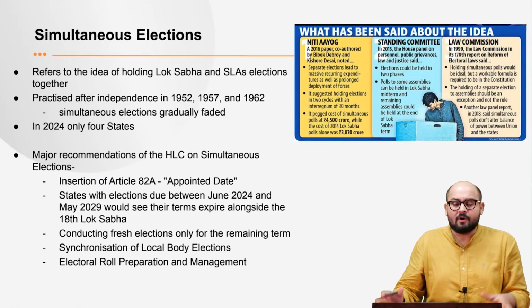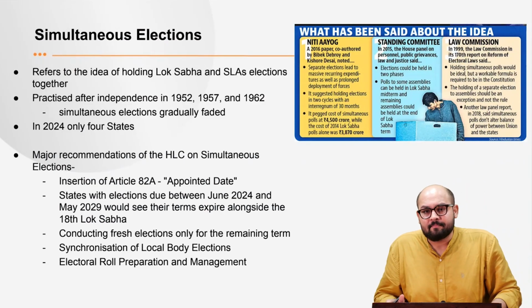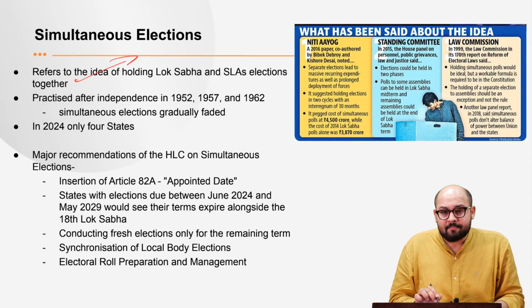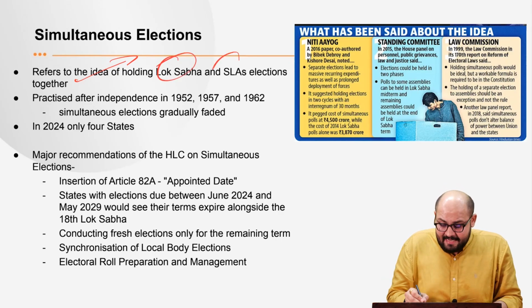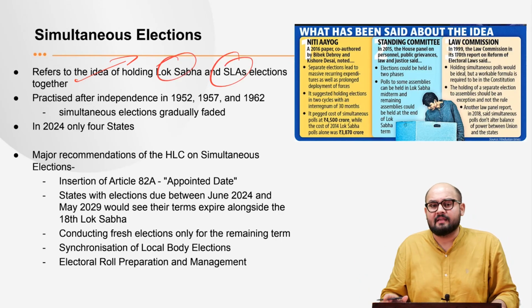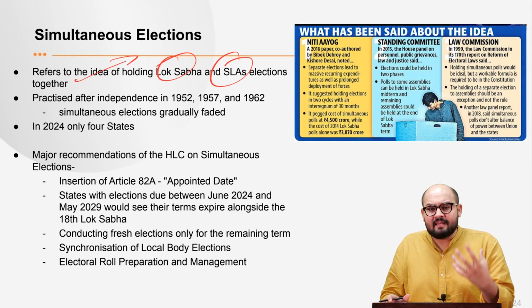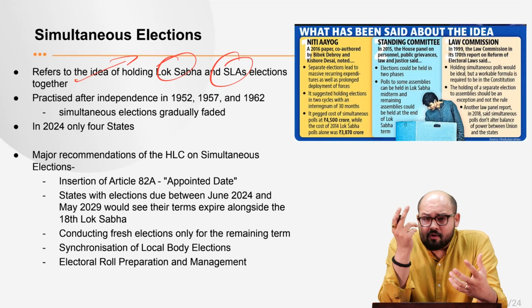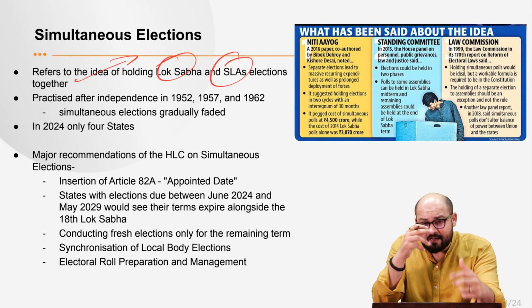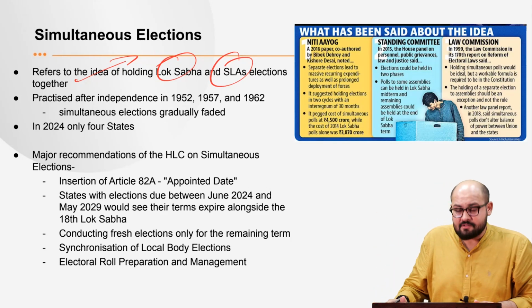Now, see, what does simultaneous elections actually mean? It refers to the idea of holding the elections to the House of the People, that is the Lok Sabha, and the state legislative assemblies together, so that we can make the elections more efficient, and we can also reduce the funding, right? So that is what the idea of simultaneous elections is all about.